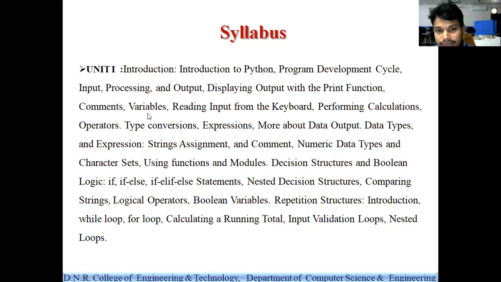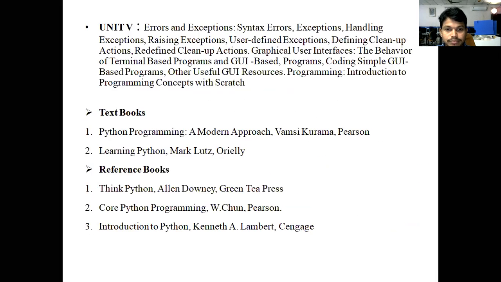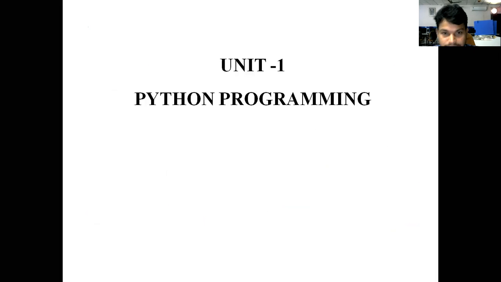After that we have to learn variables, operators, data types, control statements, and looping statements. We have to learn those fundamentals in the first unit. For any programming language, those fundamentals are very, very important for learning programming. Now I will start with the first unit, the fundamentals of Python programming.